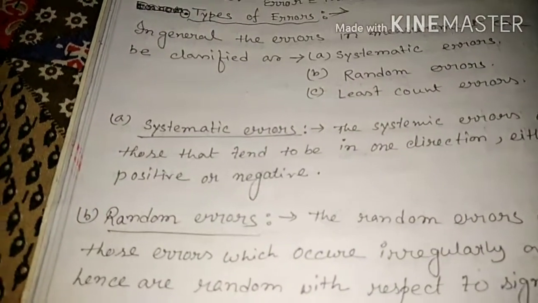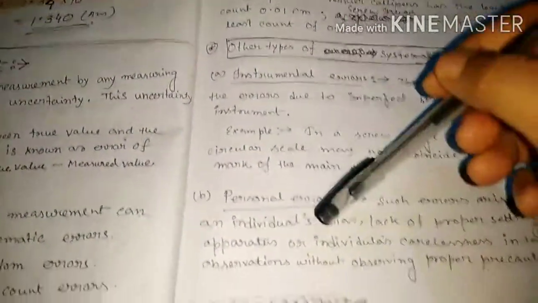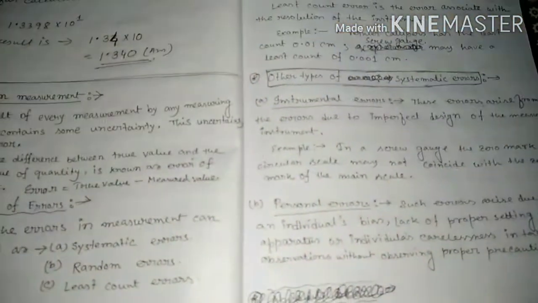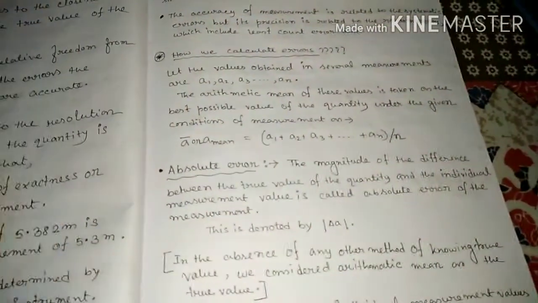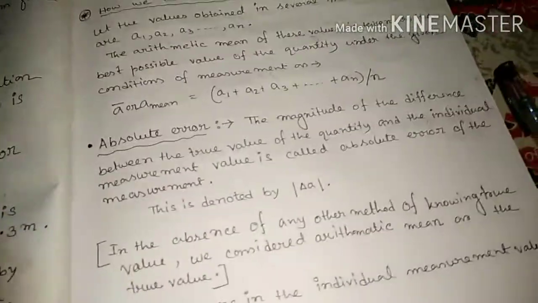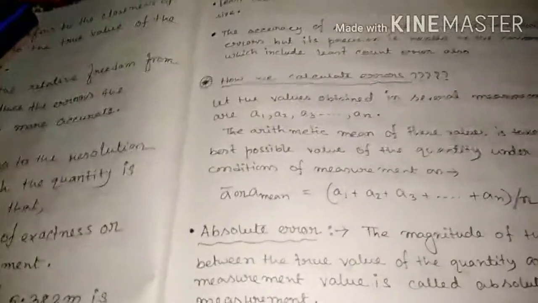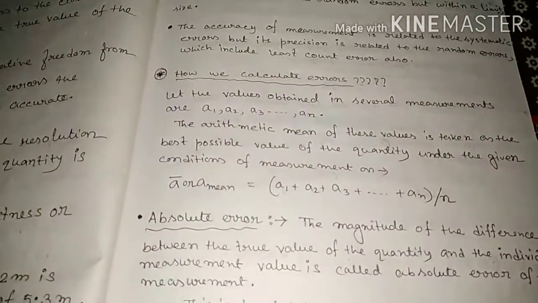Main types: systematic error, random error, least count error. The types of systematic error: instrumental error, personal error, error due to external causes. And the random error. Okay, now we discuss how we calculate errors. This is the types of error, but if you have a problem, then how do you calculate the error? Sometimes numericals also come related to errors.